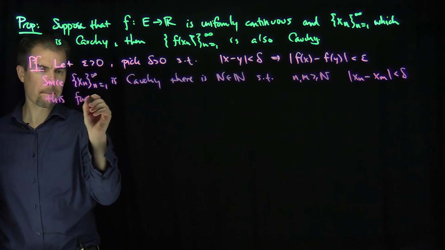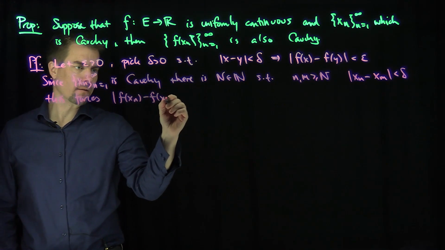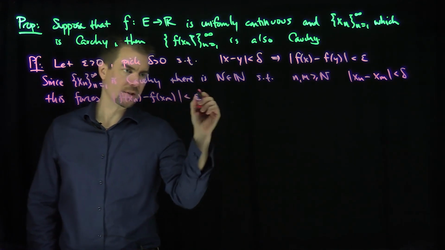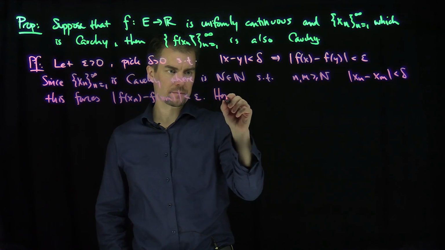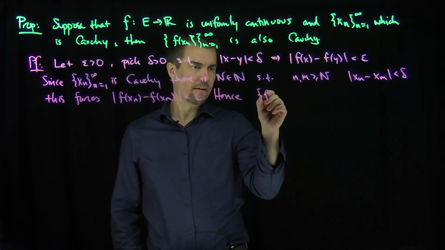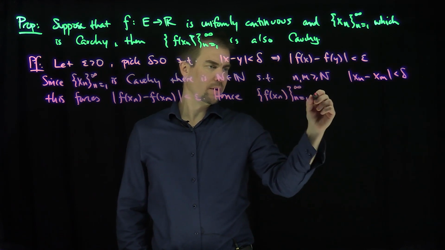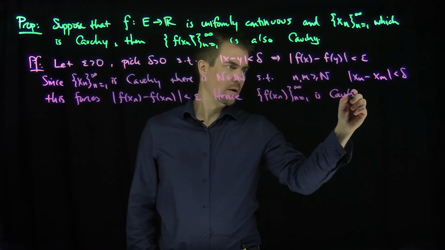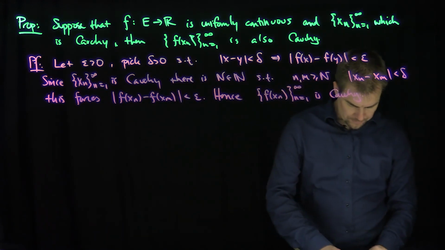Well, if |xn minus xm| is less than delta, this forces |f of xn minus f of xm| to be less than epsilon, and that exactly means that the sequence f of xn is Cauchy. So hence, f of xn, n goes from 1 to infinity, is Cauchy. Great.